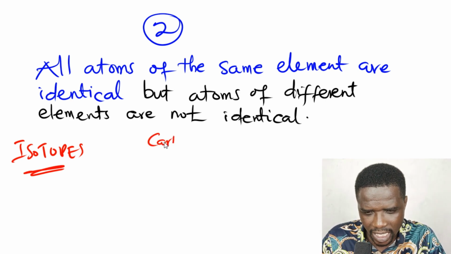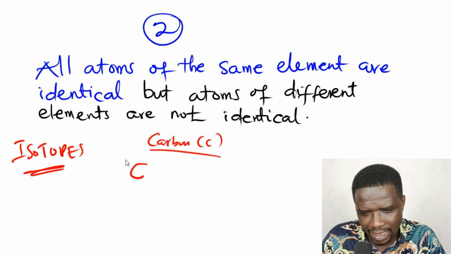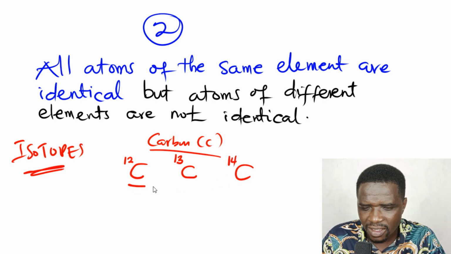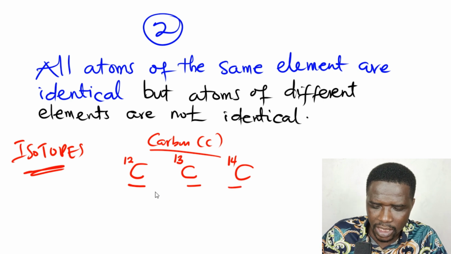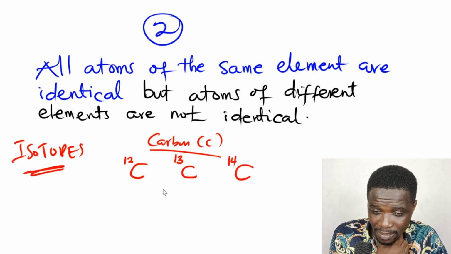For example, when you take the element carbon, there are different versions of carbon. We have carbon that has a mass number of 12, another carbon atom that has a mass number of 13, and one that has a mass number of 14.